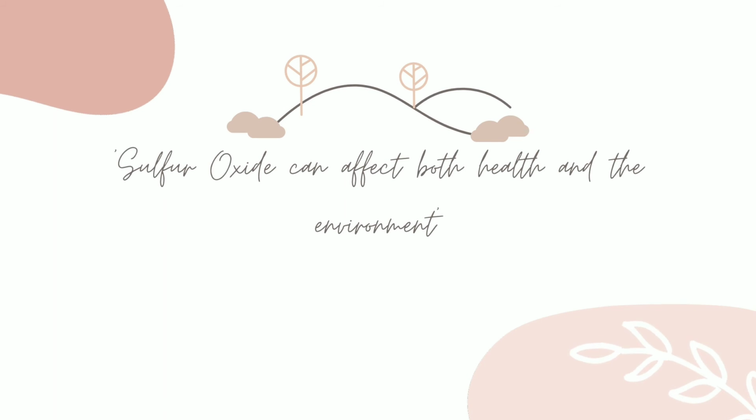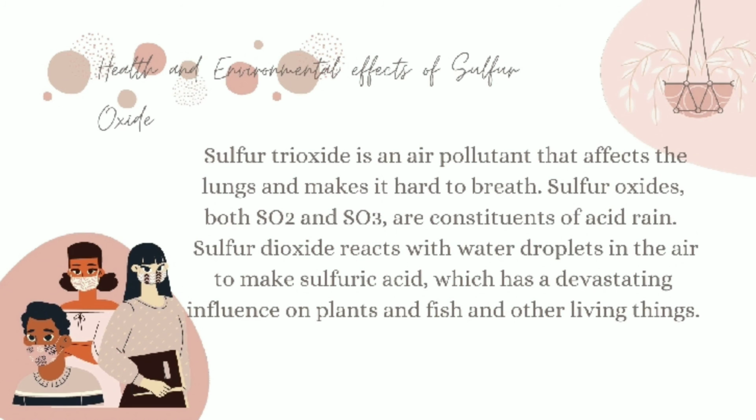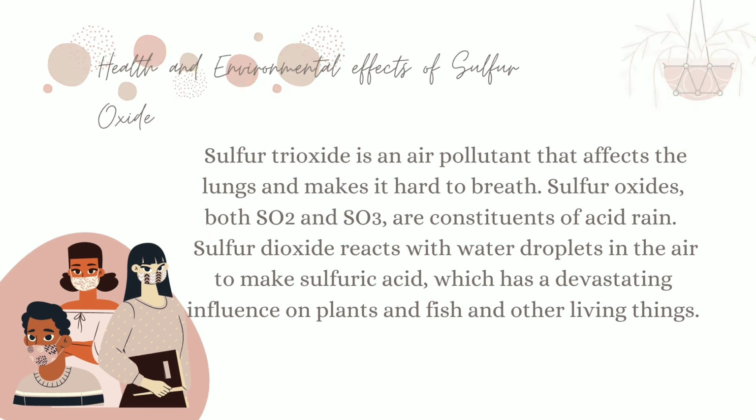Sulfur oxides can affect both health and the environment. Next, here are the health and environmental effects of sulfur oxides. Sulfur trioxide is an air pollutant that affects the lungs and makes it hard to breathe. Sulfur oxides, both SO2 and SO3, are constituents of acid rain. Sulfur dioxide reacts with water droplets in the air to make sulfuric acid, which has a devastating influence on plants and fish and other living things.